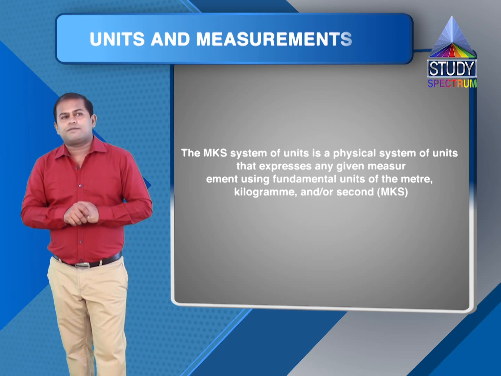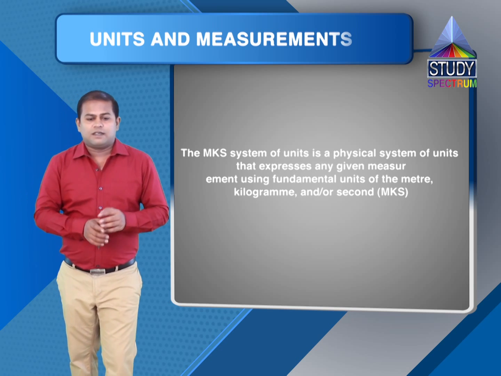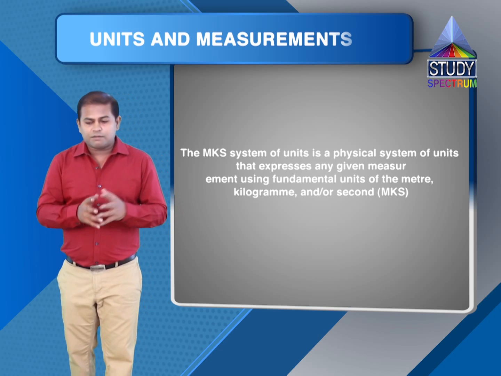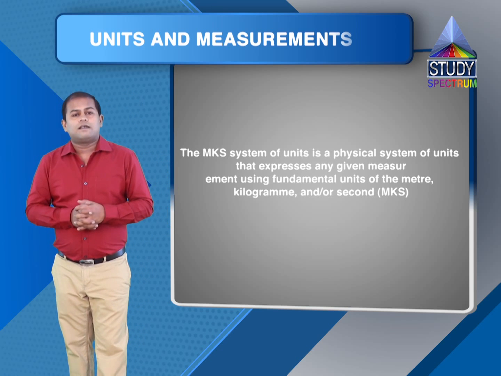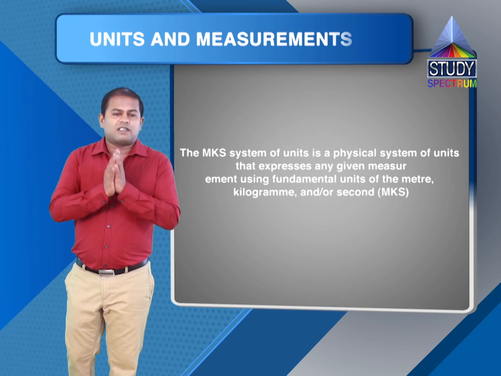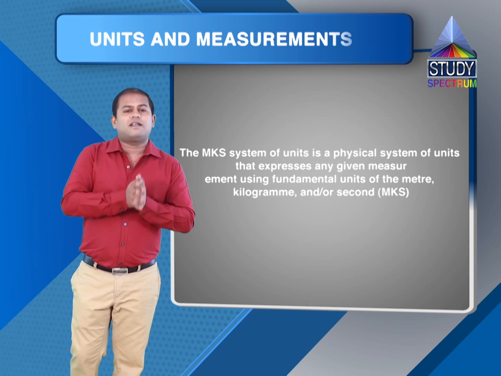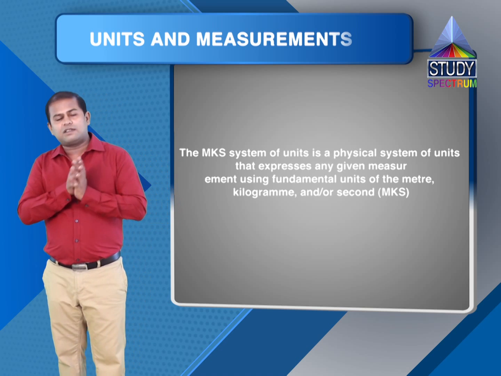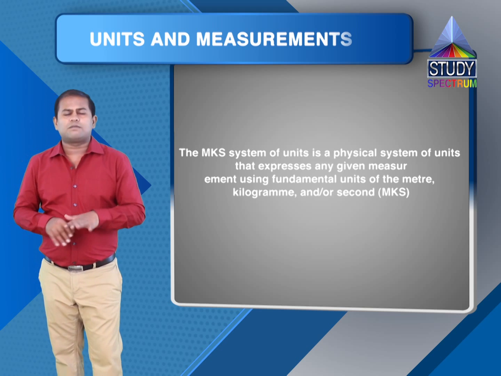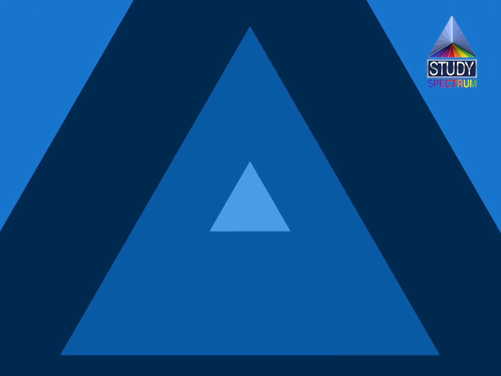In MKS system, length was measured in meter, mass was measured in kilogram, and time still is measured in seconds. So that forms basis of MKS system. Mass is measured in kg, length is measured in meter, and time is still measured in second. So that is our MKS system, and even this is metric system like CGS one, right?